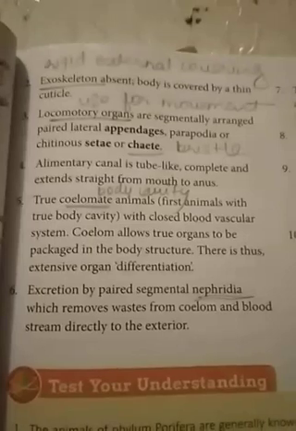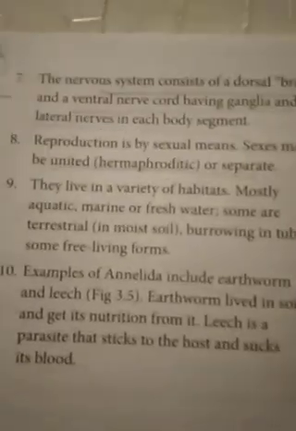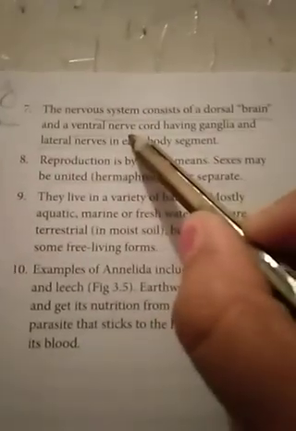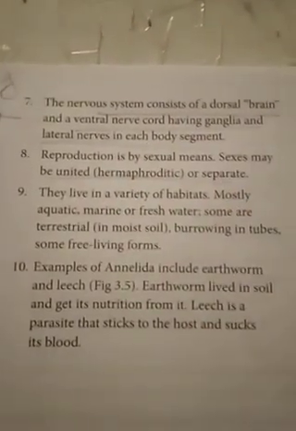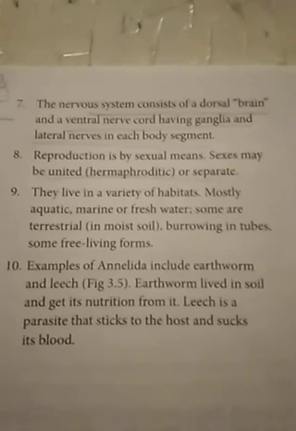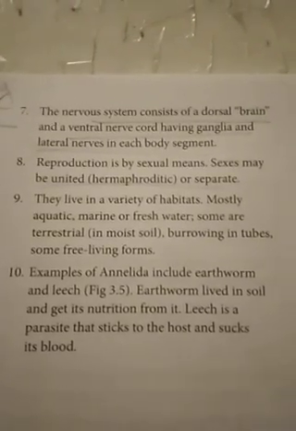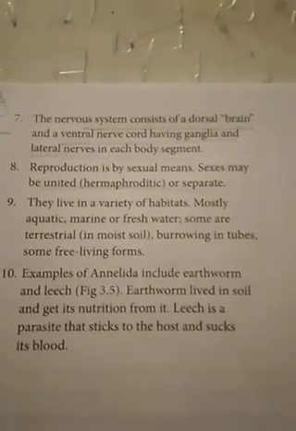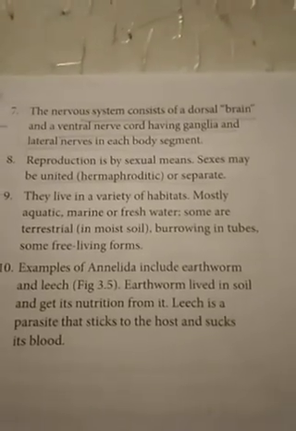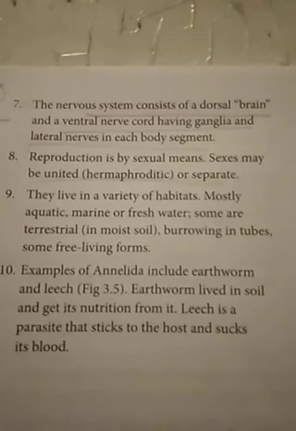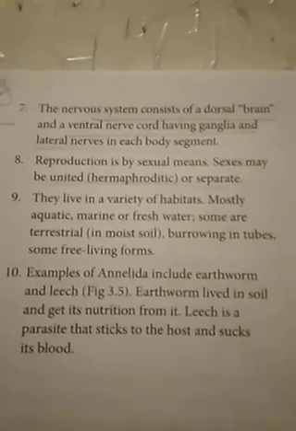Now come to point number 7. The nervous system consists of a dorsal brain and a ventral nerve cord with ganglia and lateral nerves in each body segment. So in each body segment, towards the dorsal position, the brain is present, and there is a ventral nerve cord.